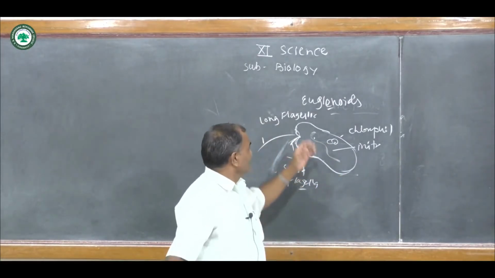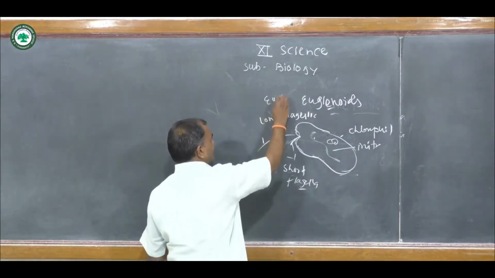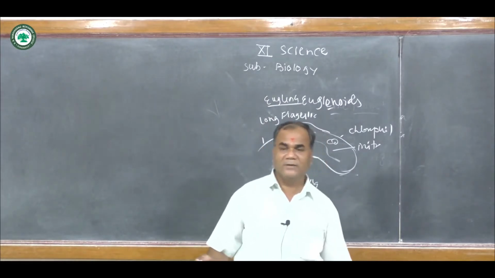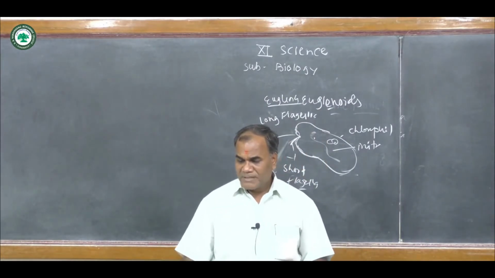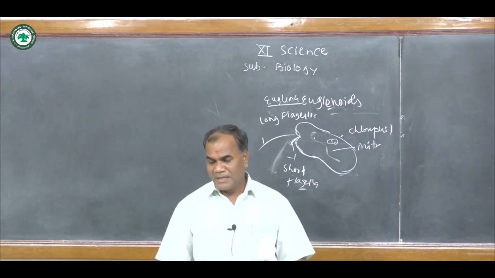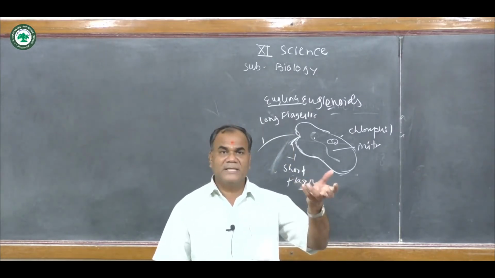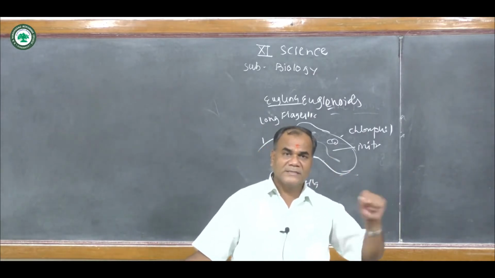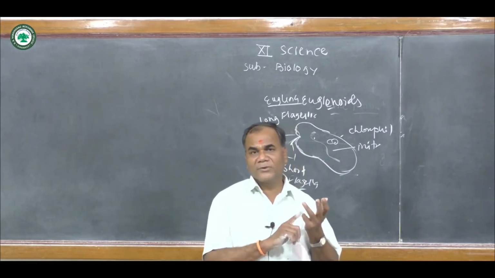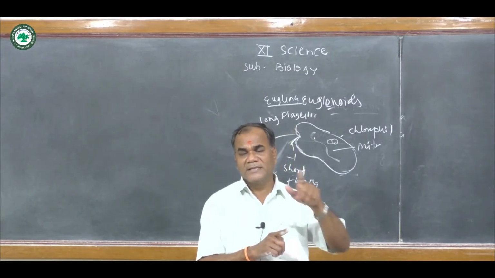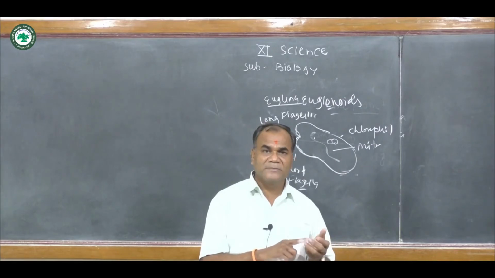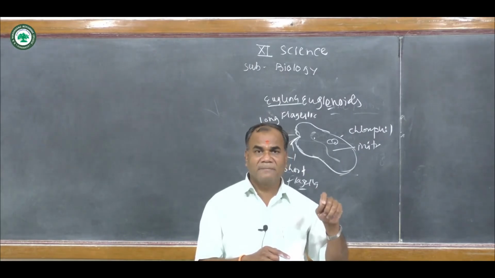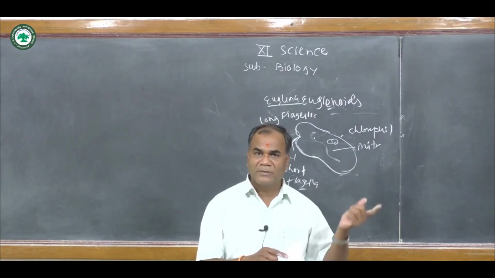So the Euglena is the best example. These are unicellular organisms, found in fresh water as well as in saline or salty waters. Probably these organisms behave as heteromorphs, that is plant-like as well as animal-like. Heteromorphs means that two types of life of these organisms can be found. One, because chlorophyll pigments are present in this organism, it shows the symptoms of plants because they synthesize their own food material. Locomotory organs, these are the flagella, one short, one long. They are helpful for the locomotion of these organisms from one place to another place.